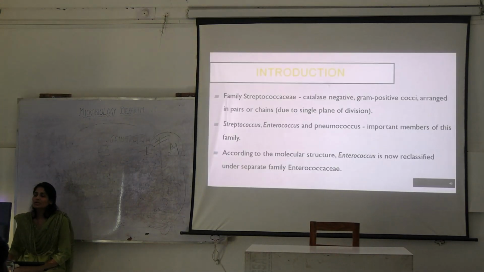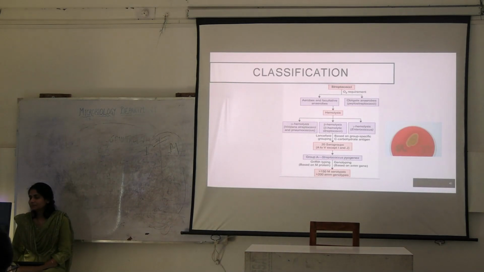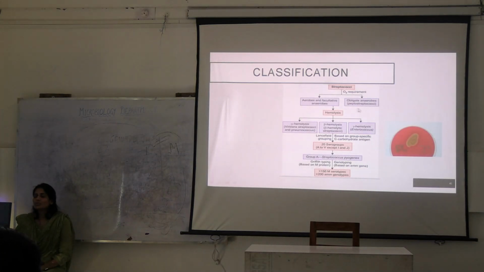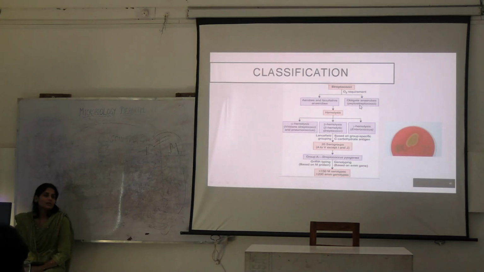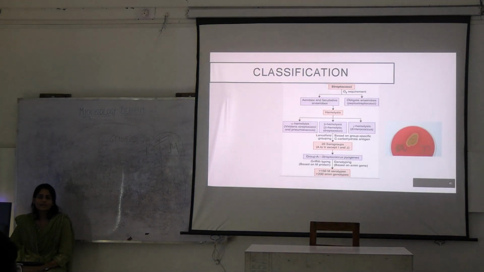Then coming to streptococcal infections. When you talk about streptococcus, you say that it is catalase negative. Okay. This is how you classify streptococcus. Based on O2 requirement, you will classify it as obligate anaerobes. What are these obligate anaerobes? Where are they present? They are present in the gut. Peptostreptococci, they could be present in the urinary tract. In most cases, they could be present in all the moist places in the body where there is anaerobic environment.